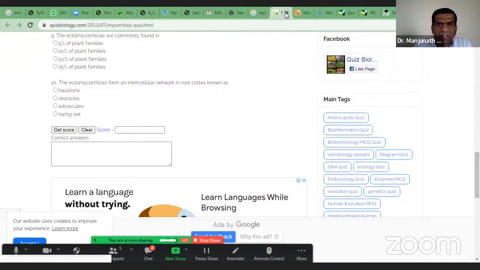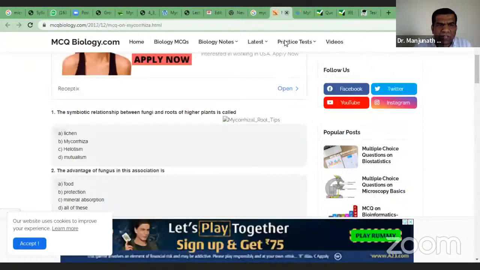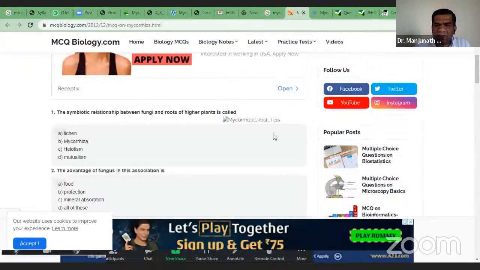See, like this, you can expect some of the questions related to mycorrhiza. Similarly, symbiotic relation between fungi and root of higher plant is called as: lichens, helotism, mutualism, mycorrhiza. Mycorrhiza is the answer.